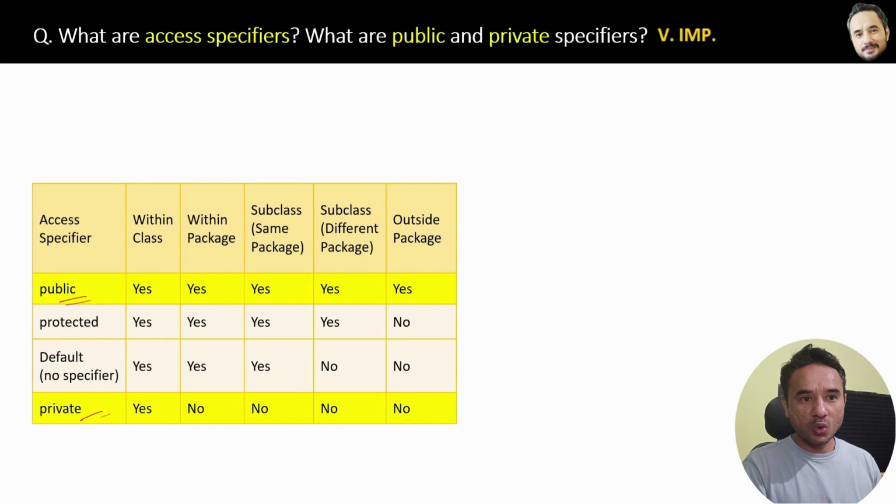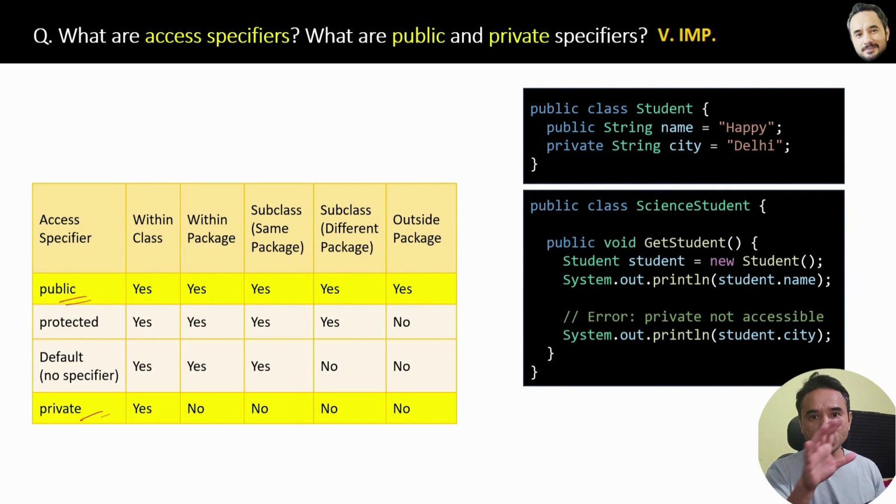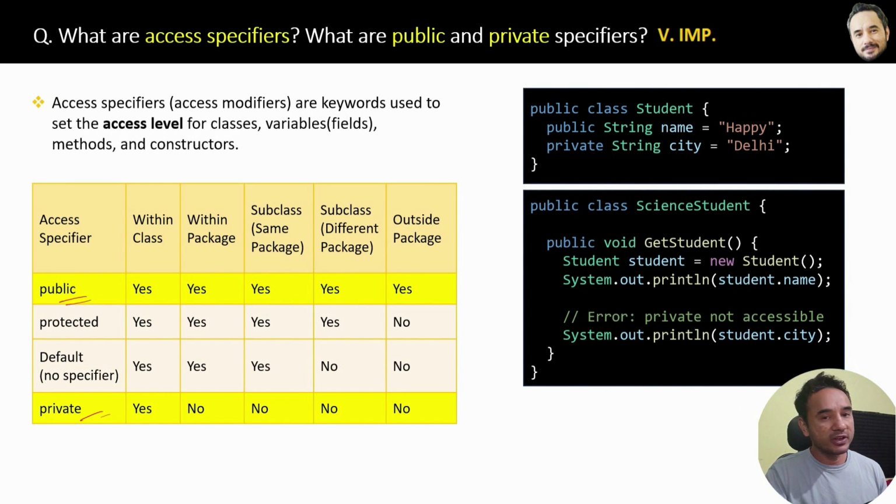Now the same code I have pasted here also, and here is the definition of access specifier. Access specifiers are keywords used to set the access level for classes, variables or fields, methods and constructors. Now if you see this table, you can see that public members are accessible within their own class and within the package and within the subclass, everywhere.